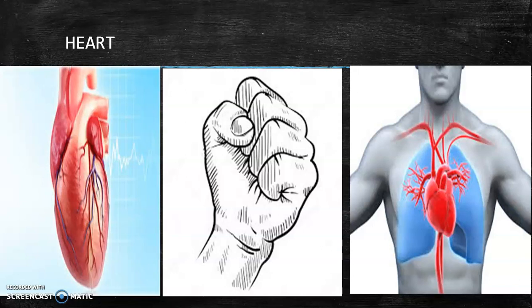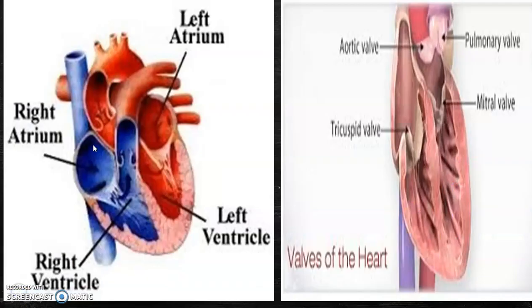Epicardium is the outermost layer, the middle layer is known as myocardium, and the innermost layer is known as endocardium. And we have four chambers. So these are the four chambers of the heart. The right atrium and the right ventricle together are referred to as the right side or right heart. The left heart consists of the left atrium and left ventricle. The upper portion is termed the atrium and the lower portion is termed the ventricle.